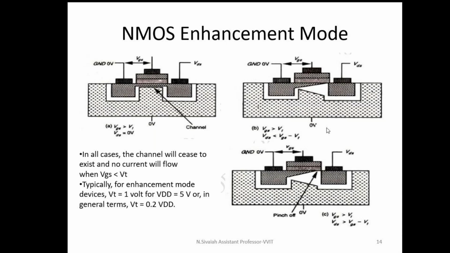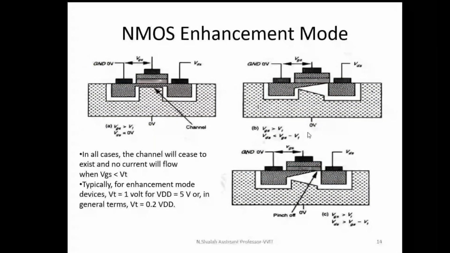Ten electrons flow from source to drain, but in this case the channel thickness is decreased only. That's why, I can assume, seven electrons flow from source to drain region. That is, N is decreased only. Another parameter is the drift velocity only. In this case also VDS is increased from 1 volt to 2 volt, 3 volt. As VDS is increasing, the electric field is increasing, so the drift velocity also increases.